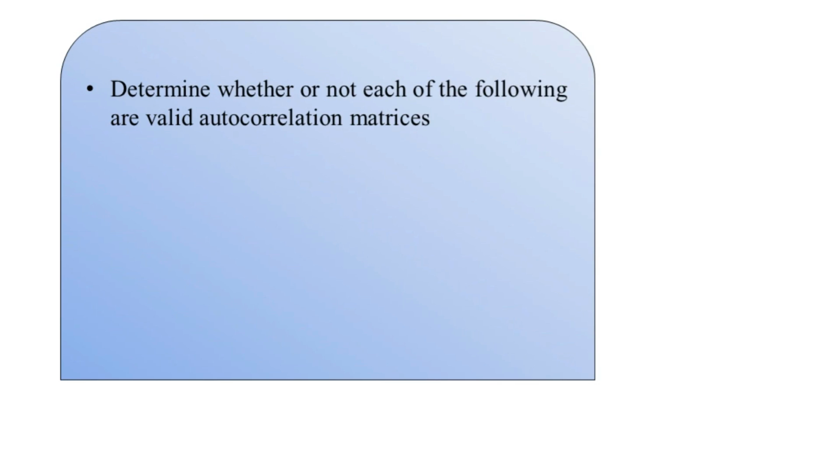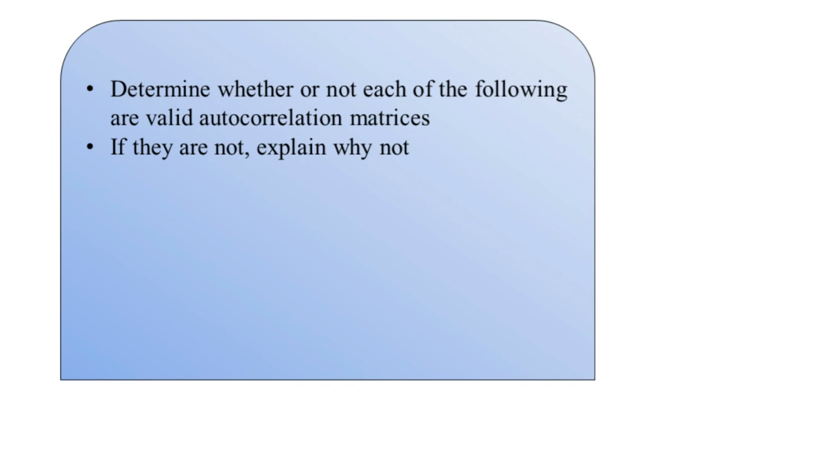So we are asked to determine whether or not each of the following are valid autocorrelation matrices. One by one we have been provided the matrices here, and it is also mentioned that if they are not valid autocorrelation matrices, we have to explain why. This is from the 13th topic of the same chapter, autocovariance and autocorrelation matrices, and we are very familiar with these kinds of matrices.